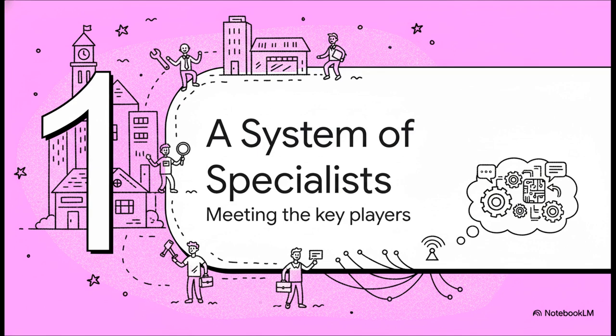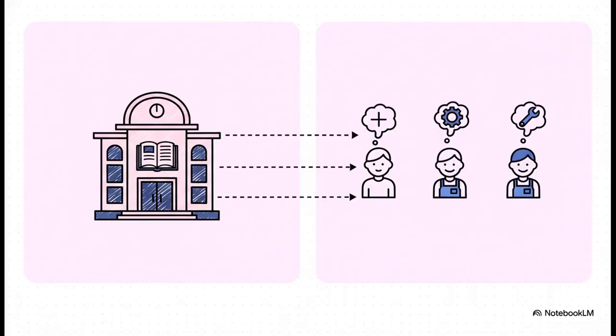To make sense of all this, let's think of it like a small town filled with specialist workers. Everyone's got their own unique skill, but for any big project, they've got to find each other first. So let's go ahead and meet the key players in our little digital town. Okay, first up, we have the directory server. Think of this as the town librarian. Super smart, knows everything. It doesn't do any of the heavy lifting itself, but it keeps a master list of who does what.